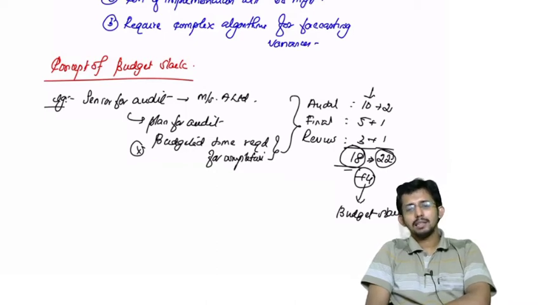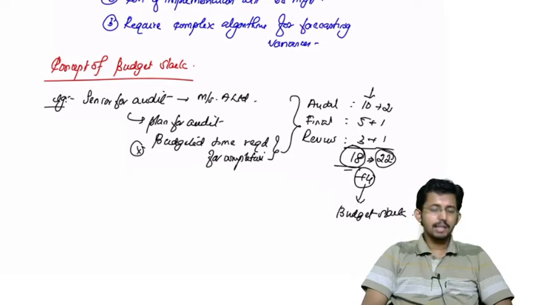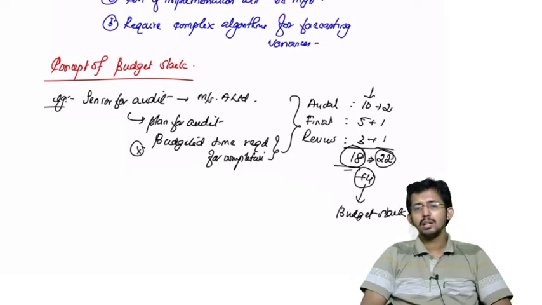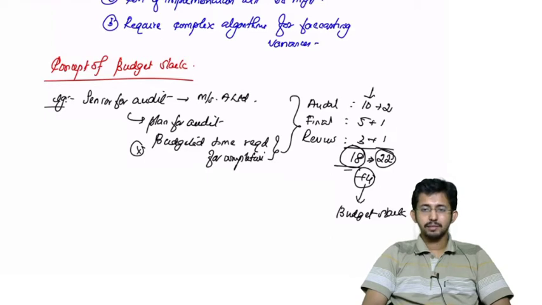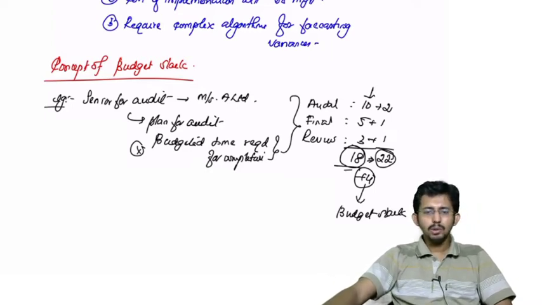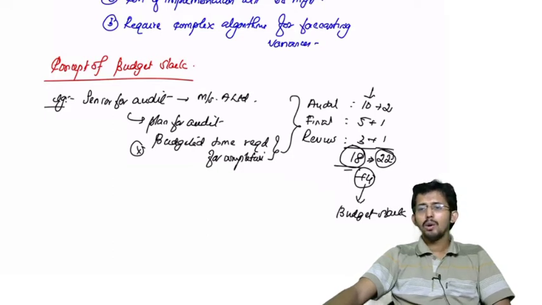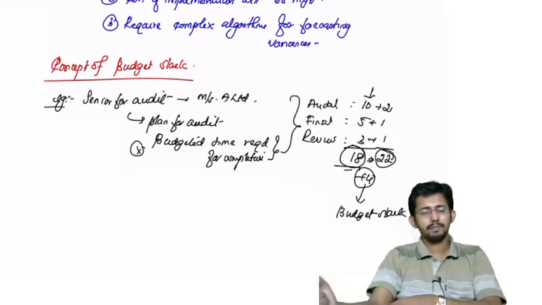The budget slack generally occurs when the budget is prepared by persons or managers who are responsible for executing the budget.